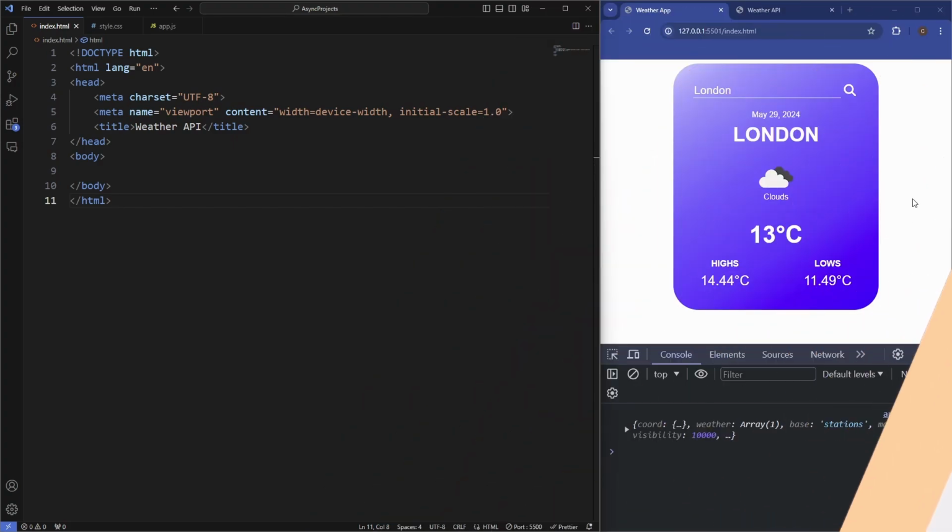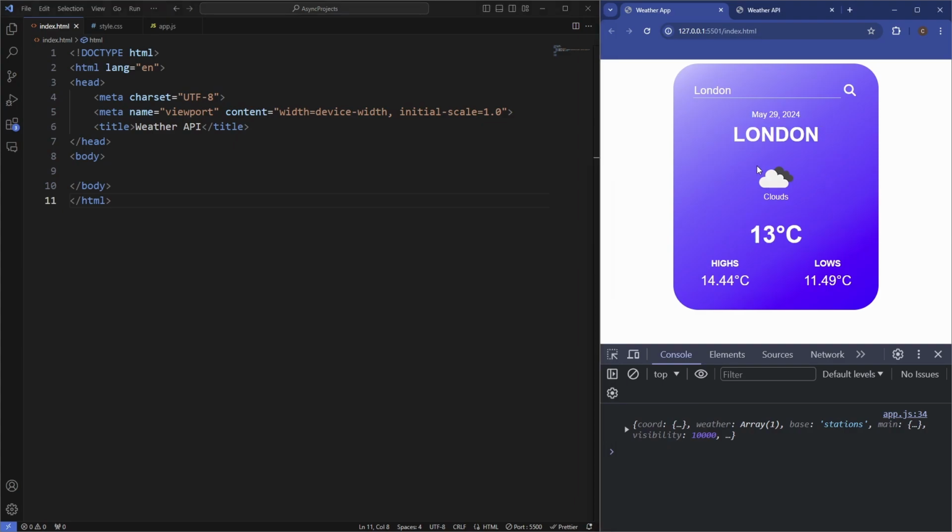Alright guys, so this is going to be the second project that we're going to be building, which is going to be this weather app. At the top here you see we've got a search bar, so we type in any city within the UK, and when we press the search bar it's going to give us some information about the weather for that particular city. It's going to have the date, the city, and then an icon which displays what type of weather it is, a description of the weather, the current temperature, and some extra information here, so the highs and lows for that day.